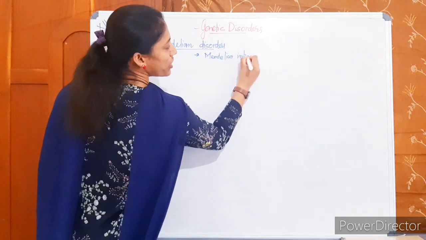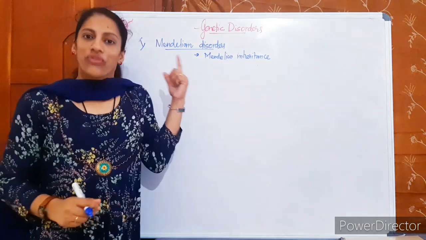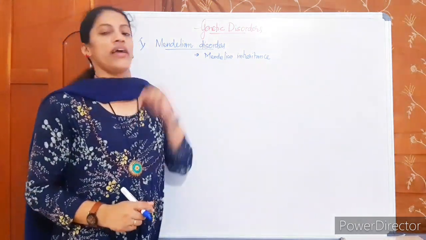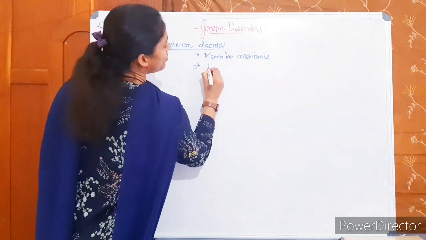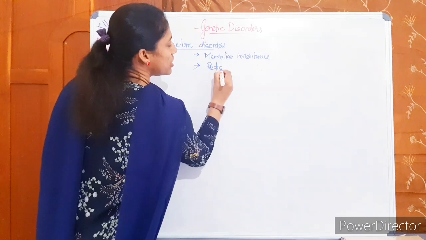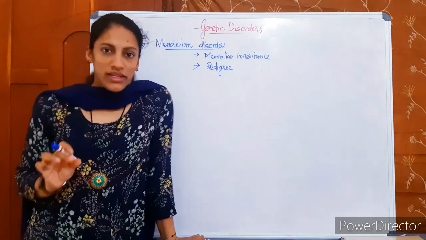That is why it is known as Mendelian disorder. So we can easily predict or study them using a pedigree chart. The pedigree studies are easy only for the Mendelian disorders.